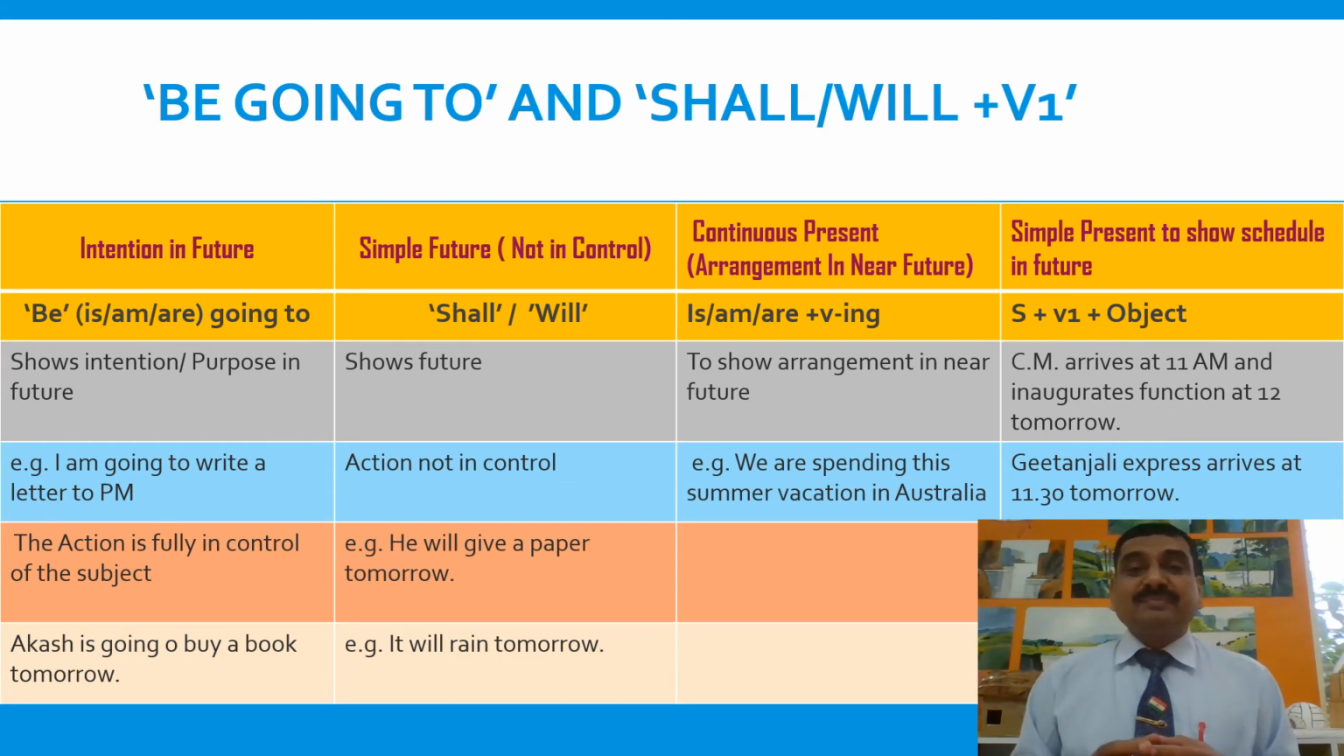For example, Chief Minister arrives at 11 a.m. and inaugurates function at 12 tomorrow. So tomorrow's schedule is shown using simple present. Gitanjali Express arrives at 11:30 tomorrow. Another example of schedule or future schedule.